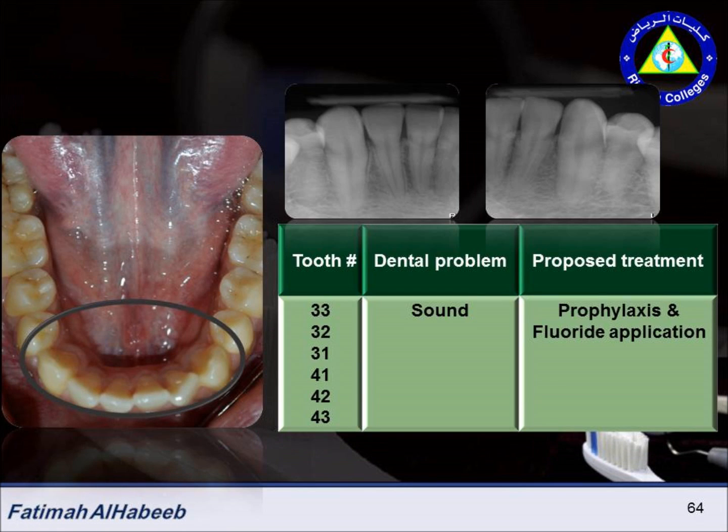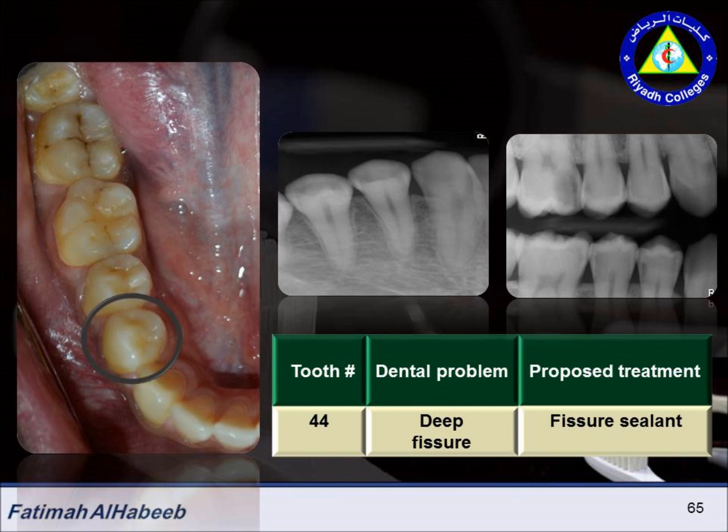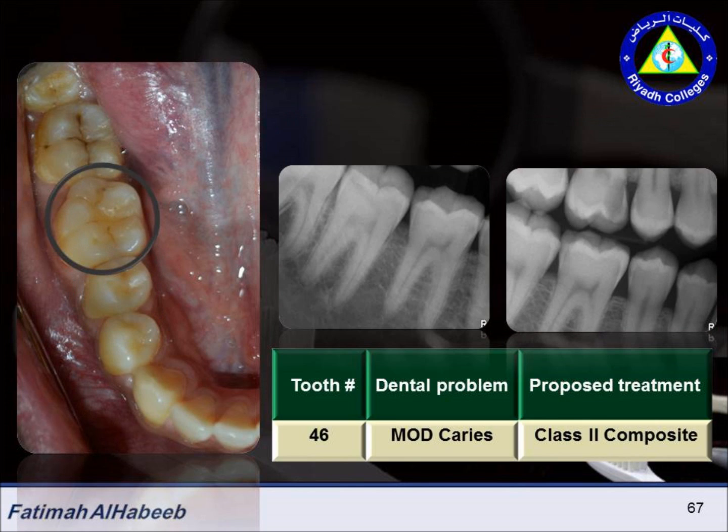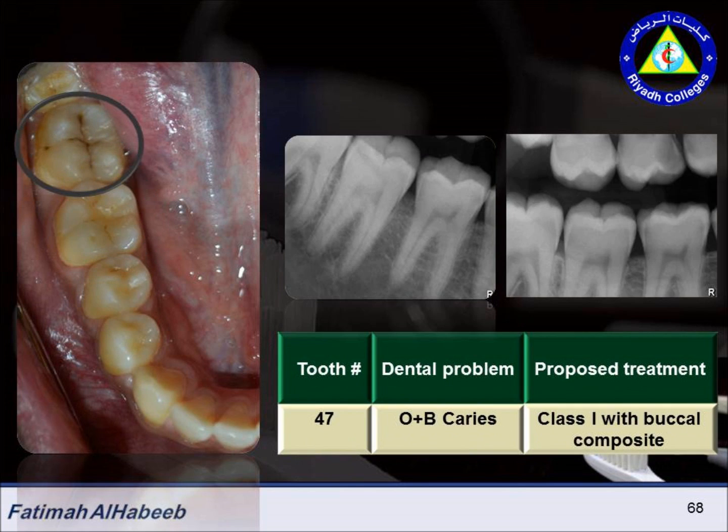The teeth from 3-3 to 4-3 are sound, so prophylaxis and fluoride application. Tooth number 4-4, deep fissure sealant. 4-5, distal caries, so class 2 composite restoration. Tooth number 4-6, MOD caries, class 2 composite restoration. 4-7, occlusal with buccal caries, so class 1 with buccal composite restoration.